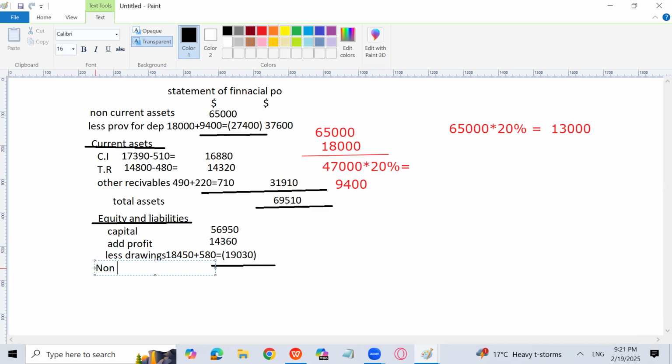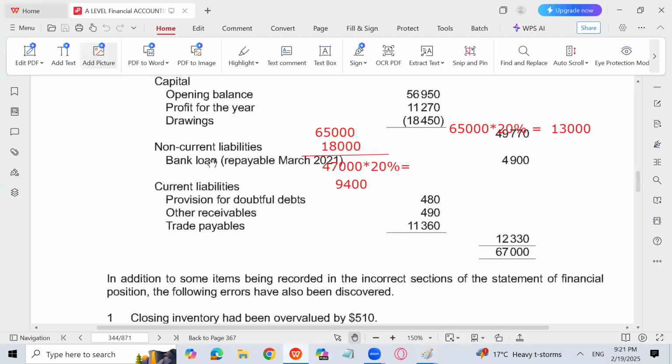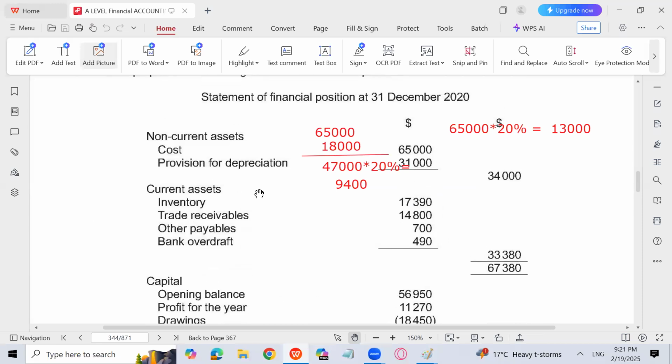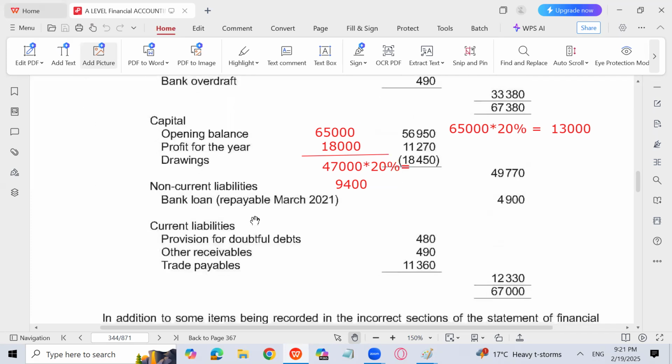Then comes our heading of non-current liabilities in the balance sheet. But I think in this question, no non-current liability is given. Let me check it out. No, it is given. Bank loan is given, but the bank loan is repayable March 2021. So let's see. Because we are preparing the statement of financial position at 31st December 2020, and the bank loan is supposed to be paid in March 2021, after 3 months, this bank loan will not be recorded in the non-current liability section. It will come in the current liability section because it is recorded wrongly in non-current liability.